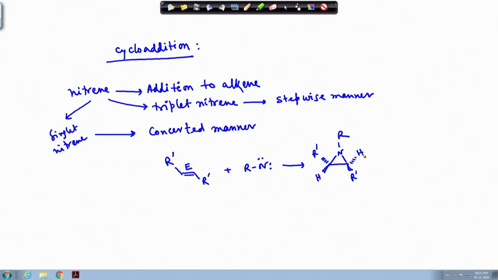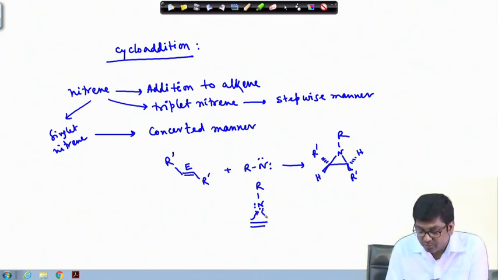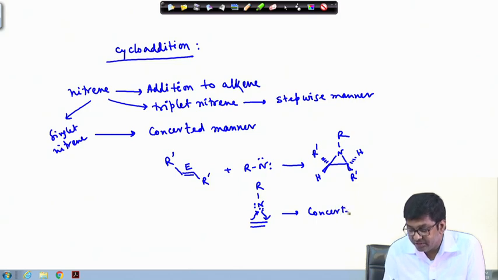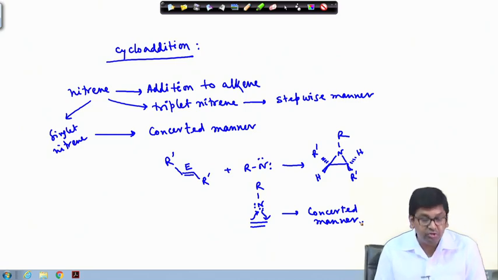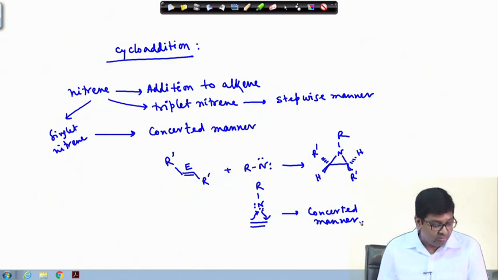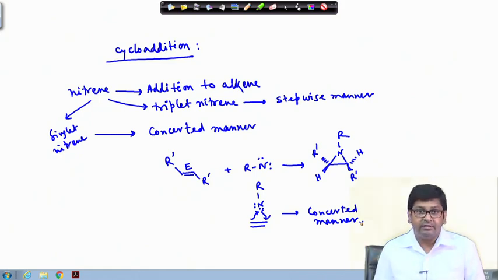Similarly, if this is cis, then you will get the cis product. So, if the geometry is Z for this olefin, you will get the cis product. In general, the olefin and the corresponding nitrene react in a concerted manner, so the geometry is retained, that means retention of this stereochemistry is happening. This is also similar to carbene.